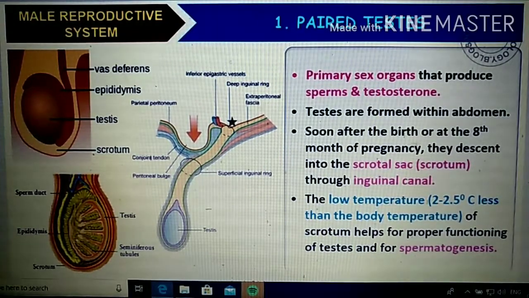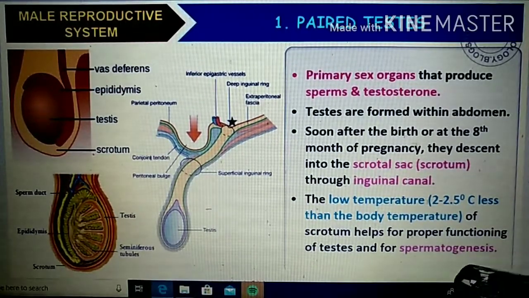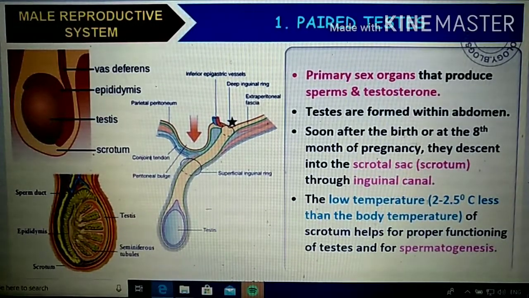What do you mean by spermatogenesis? Spermatogenesis means the production of sperm. Genesis means production. So this lower temperature will help the testis to produce sperms, and also helps their maturation and proper functioning. I hope it is clear.